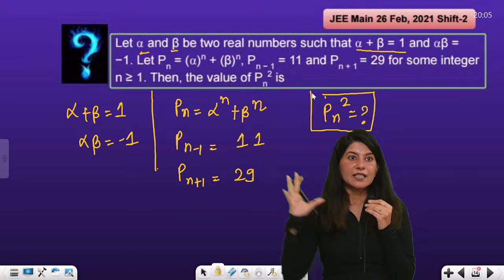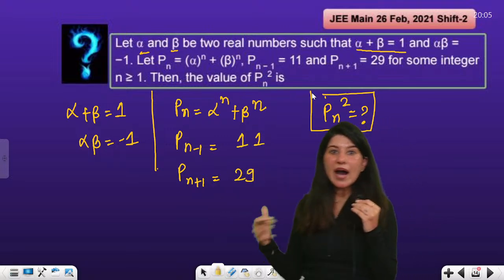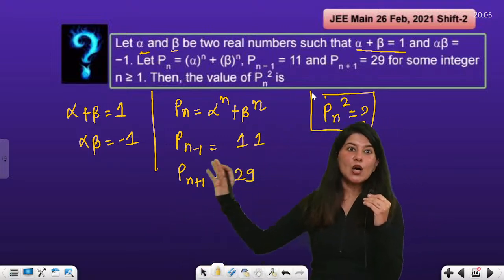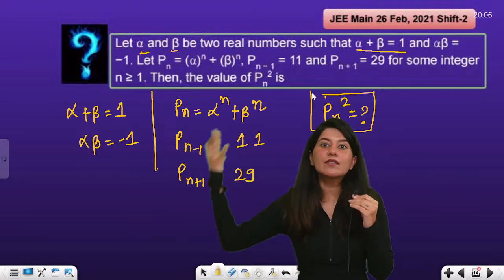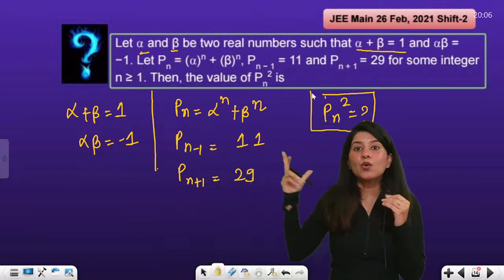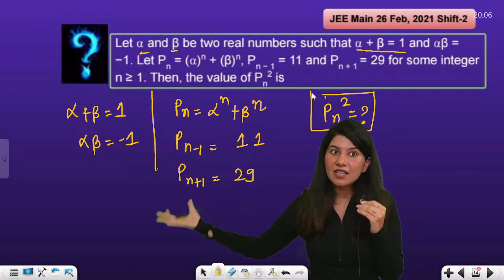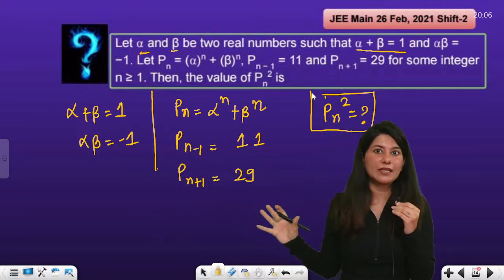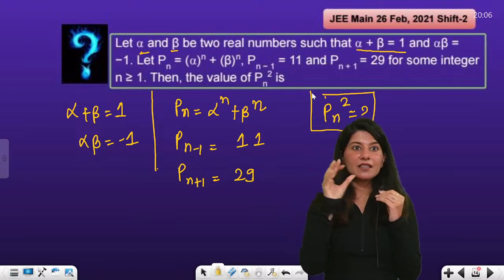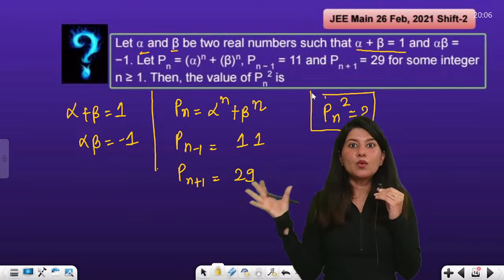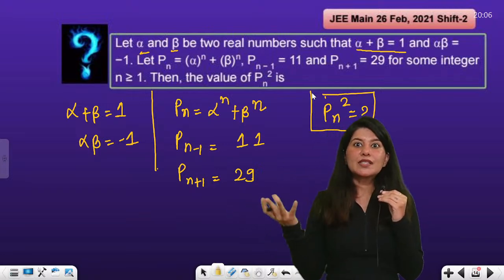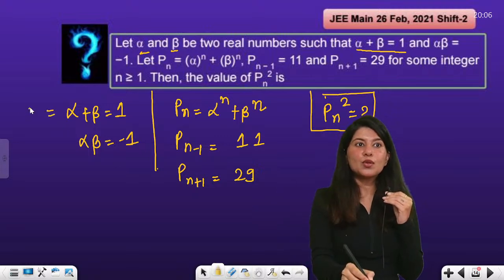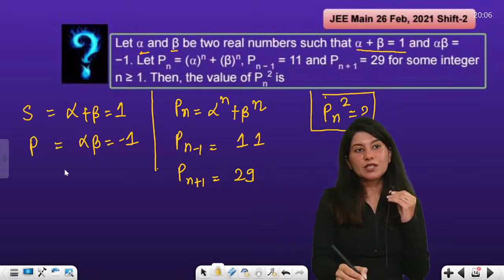All right. So this is what is given. Till now I have not done anything. Till now I have just written whatever was given to me. Did I write anything extra over here? No, not at all. So let us understand that this is actually hinting towards a quadratic equation whose sum of roots is known to us and product of roots is also known to us.